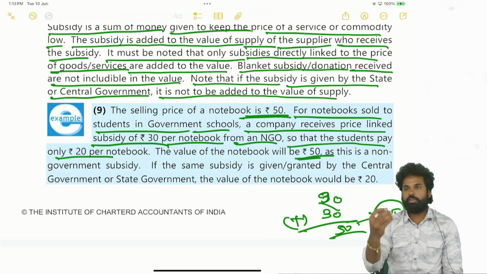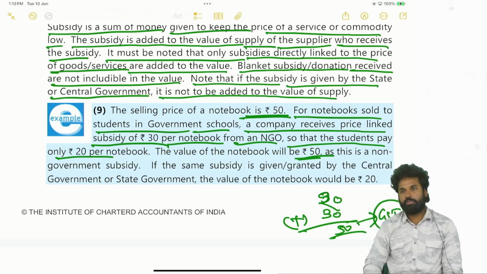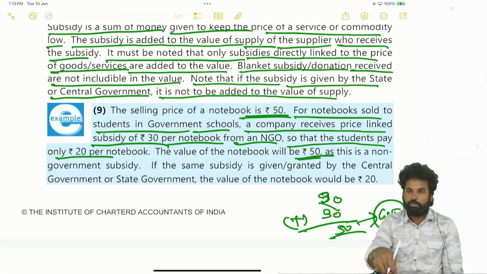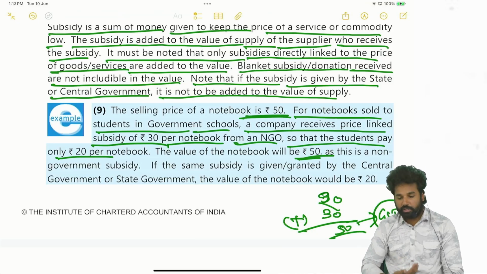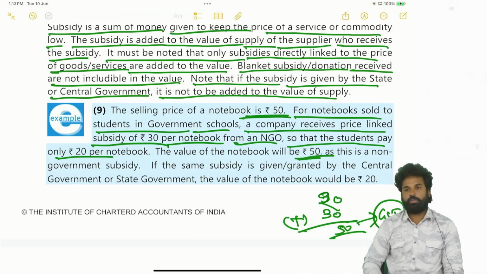No, you just give the notebook at 25 rupees. That's why I am giving you 10,000 rupees donation. Likewise, there is a lump sum donation, means on that lump sum amount of 10,000 rupees there will not be GST. On 30 rupees subsidy also there is GST. Whenever there is a donation in lump sum, means on that lump sum amount of donation there is no GST.